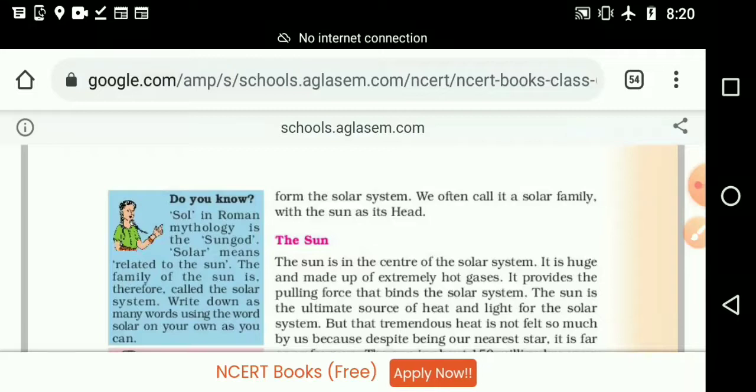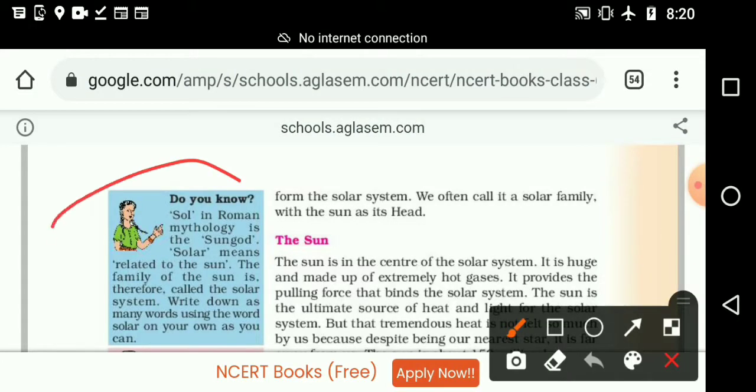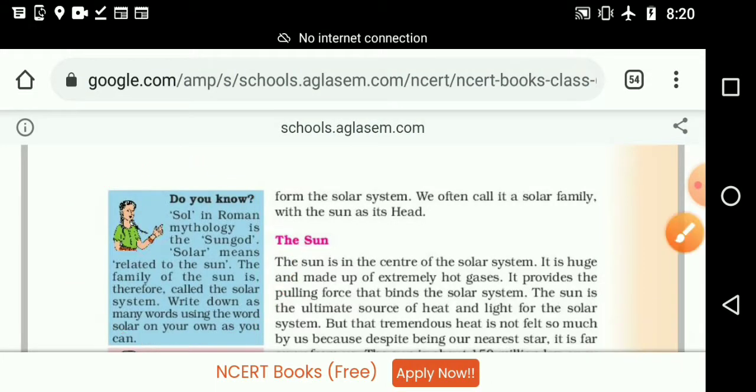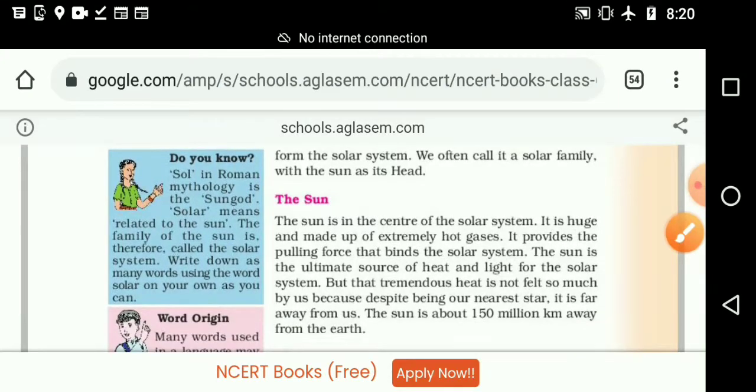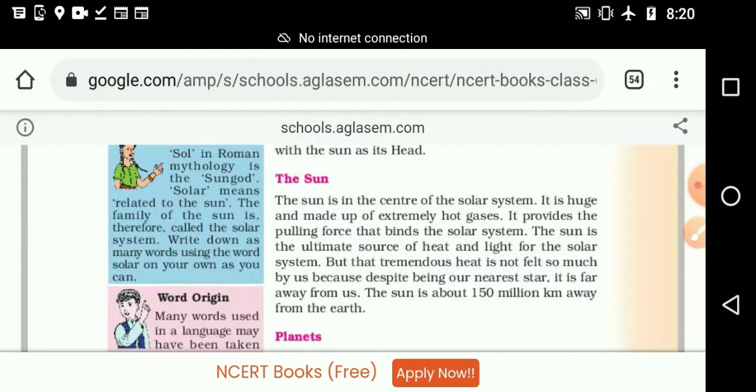Then here on the left side you can see a small blue box. It says Sol, S-O-L. Sol in Roman mythology is the sun god, meaning god of the sun. And solar means related to the sun. The family of the sun is therefore called the solar system.